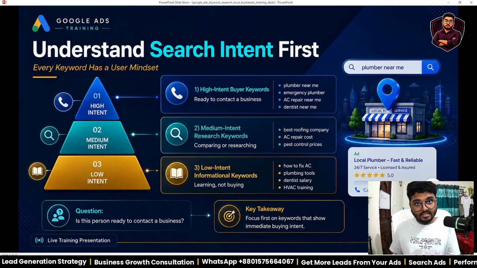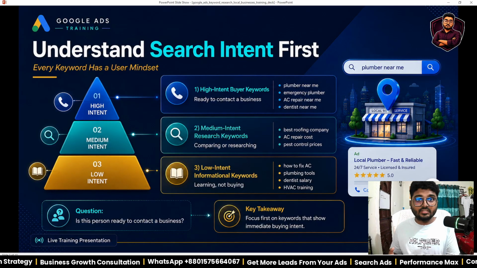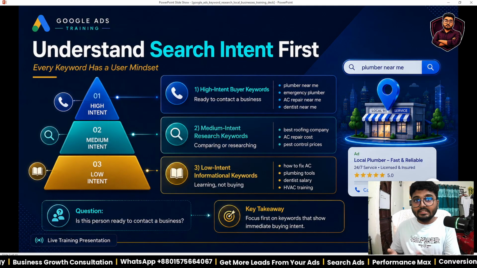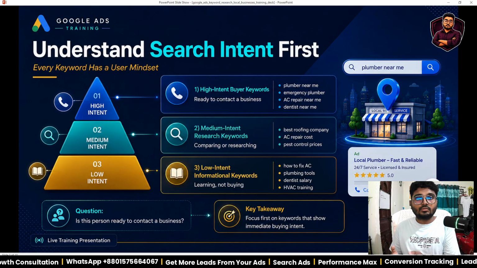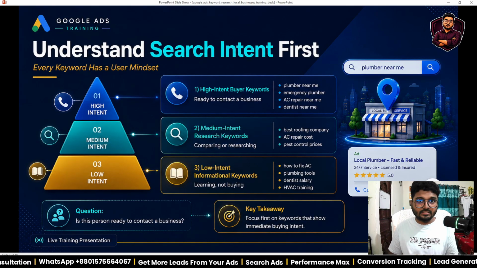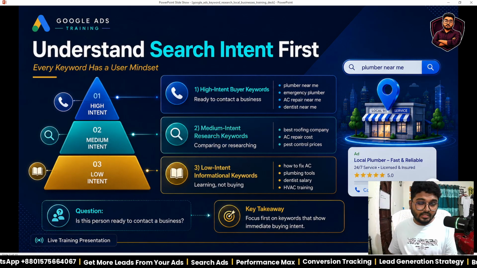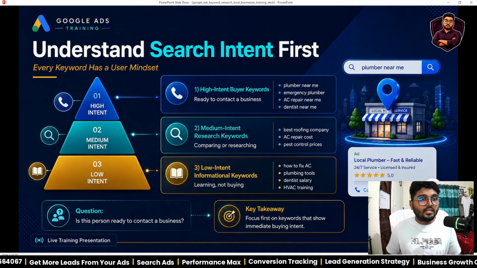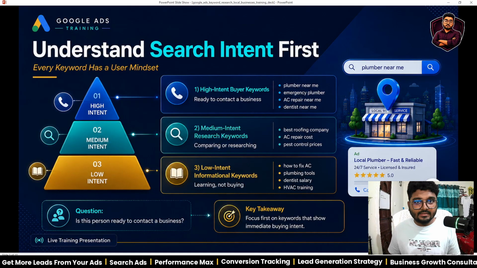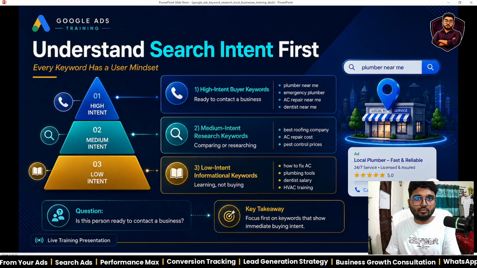Do I need that urgently? Do I need it badly? Do I need it right now? Or do I need that thing one or two hours later or tomorrow? So this is search intent. What is my intention? The word intention equals intent. Every keyword has a user mindset. That means every keyword has its own purpose.